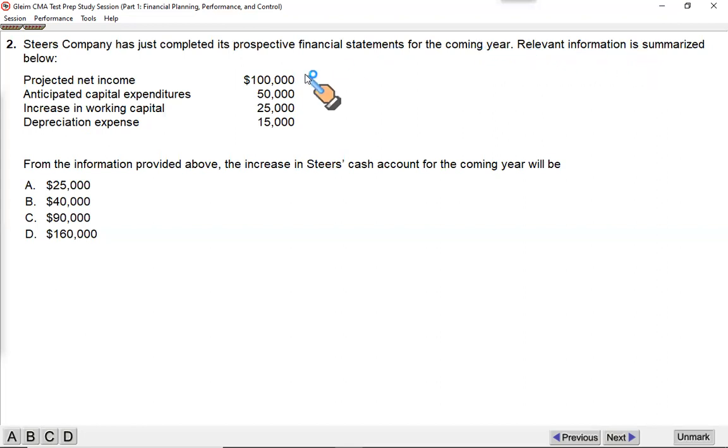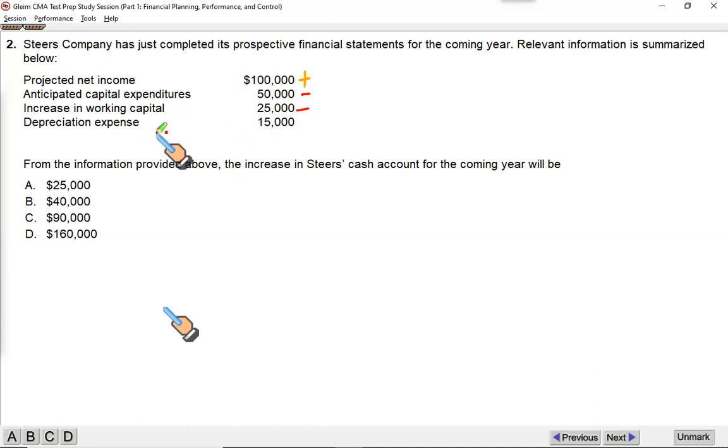Relevant information is summarized below. Projected net income, $100,000. All right. Anticipated capital expenditure, it's an outflow. Acquiring property, plant, and equipment is clearly an outflow. Increase in working capital: if you purchase more inventory, if you increase more accounts receivable, that would reflect as an outflow. Increase in working capital is an outflow.